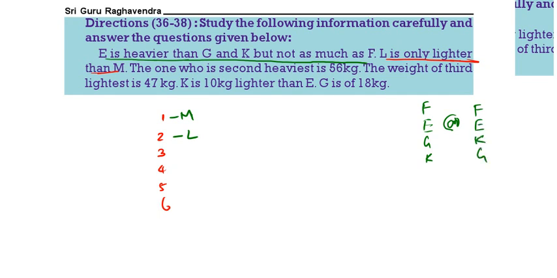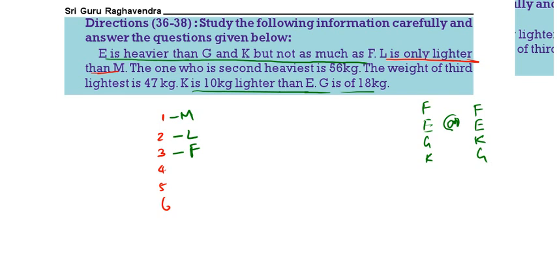Then K is 10 kg lighter than E. G is 18 kg. So we will get F.